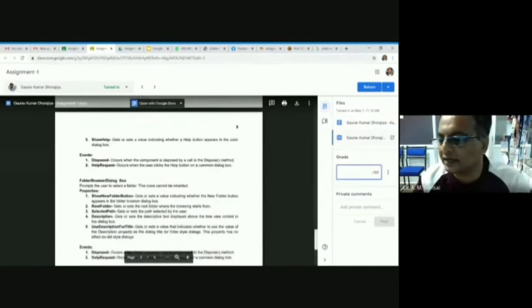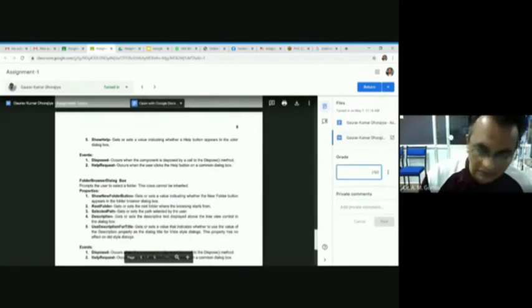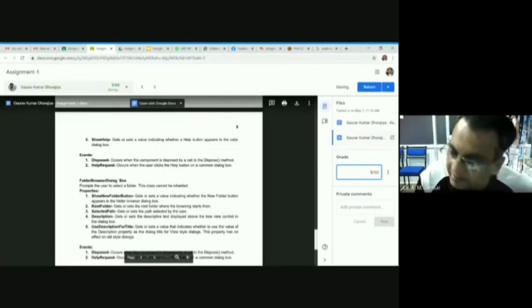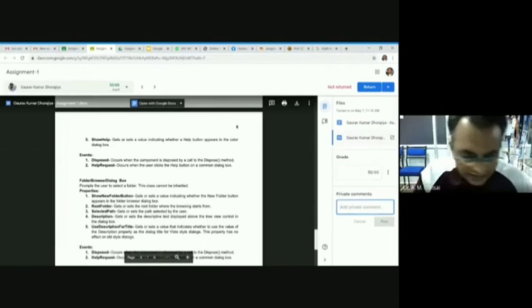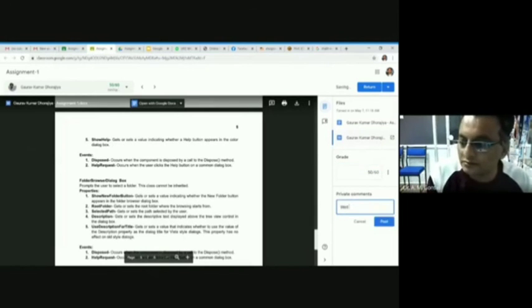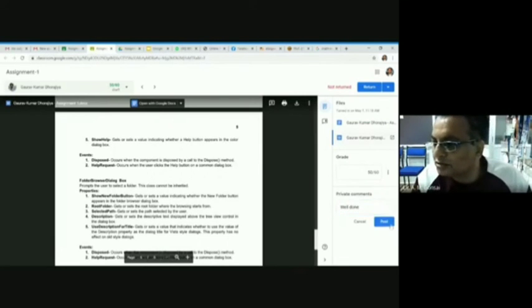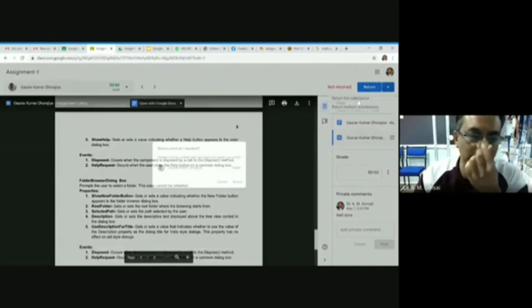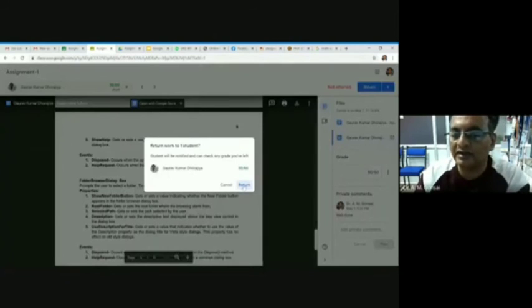After seeing, I can give the marks here. I can give comment to the Gaurav. Look, this I am giving Gaurav 60 out of 60. Not possible, but I am giving 50, for example, and I give Gaurav well done. Well done. I can say post and return. Okay. Return this submission. So Gaurav will get the notification of 50 marks.